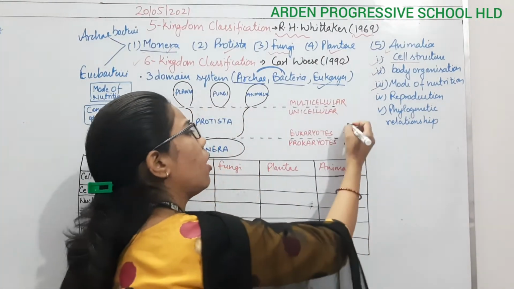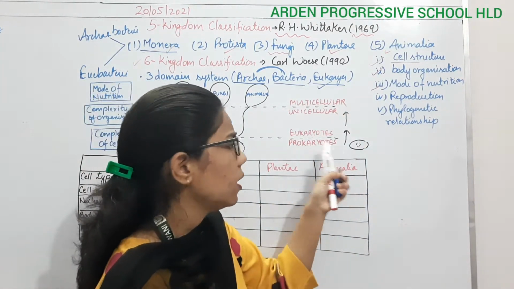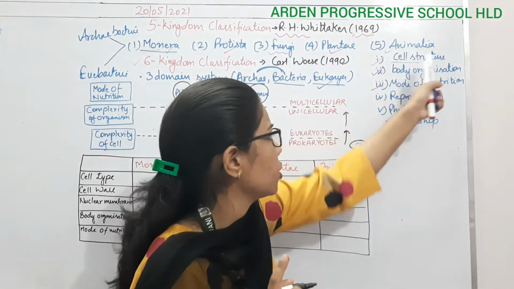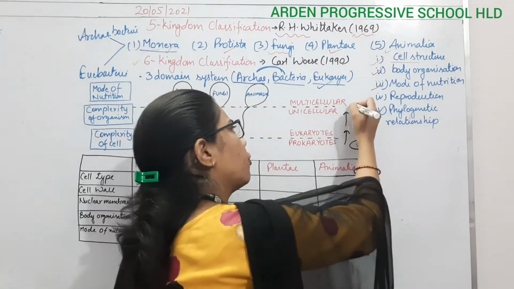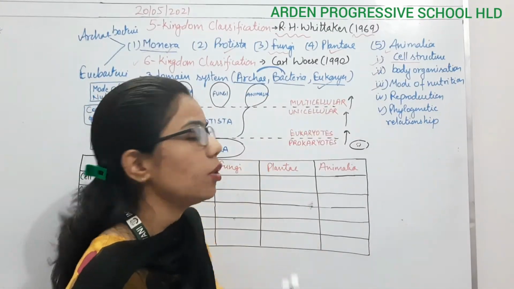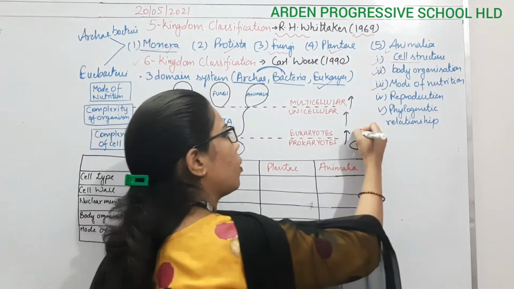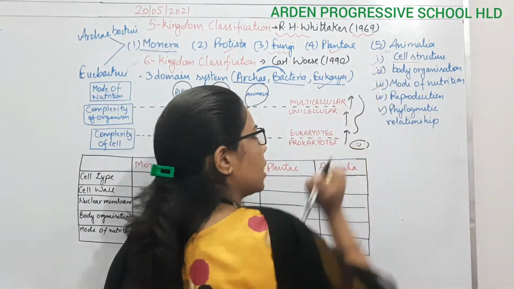What we are observing here is that the cell structure is prokaryotic here and eukaryotic here. It means that whatever steps take place in the above part, all of them are eukaryotes. So the above organisms will all be eukaryotes, right? So this is about the cell structure.